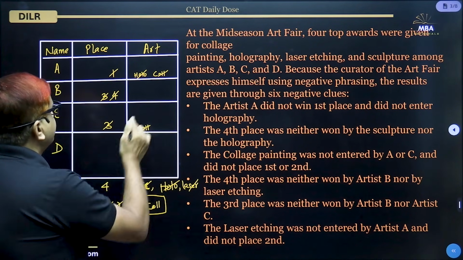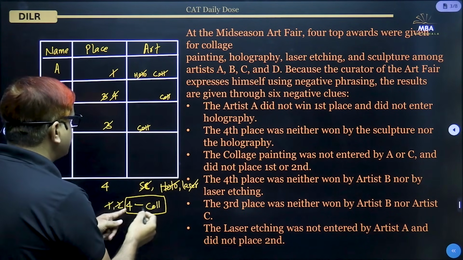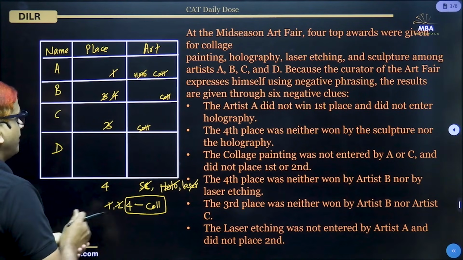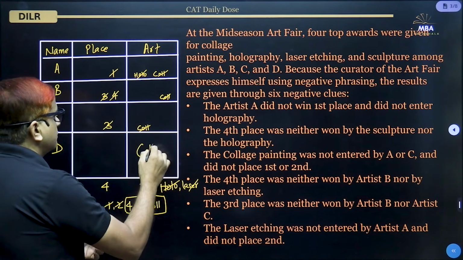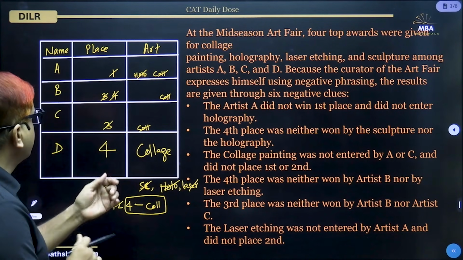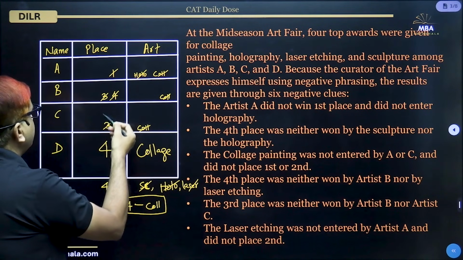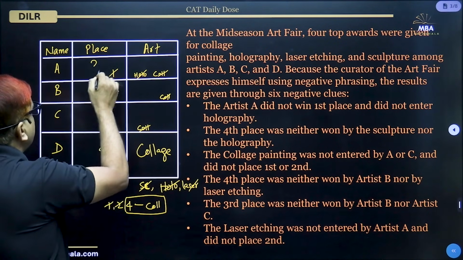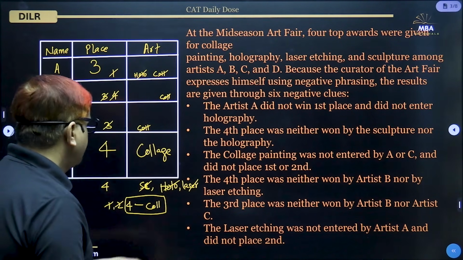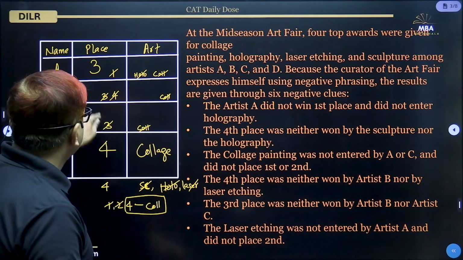So we can safely say that collage painting will also not come here, because collage painting is now associated with fourth place. So only one place is left for collage painting, and that is this. So this will be collage painting and this will be the fourth place. D occupies fourth place. Okay, now third place is not occupied by either B or C. That means third place is occupied by A. Okay, so here the third place was neither won by artist B nor artist C, that we have used.